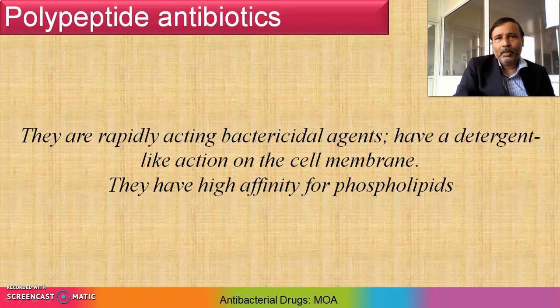Because of this, there is leakage of ions, amino acids, etc. In this way, they disturb the cell membrane. So this is the mechanism of action shown by polypeptide antibiotics.